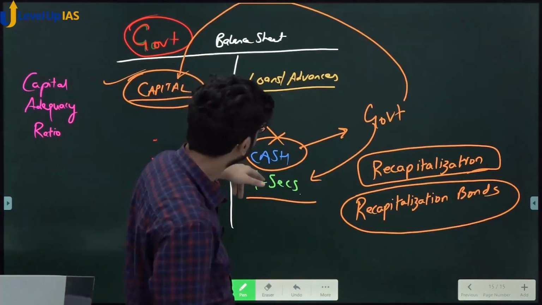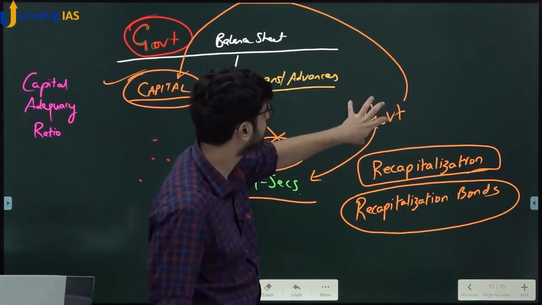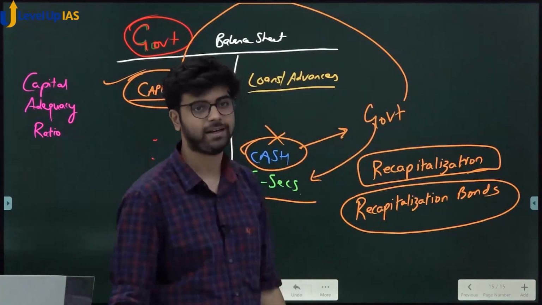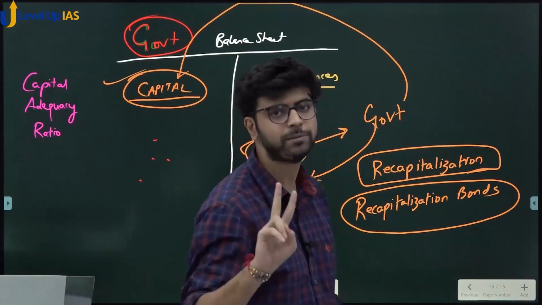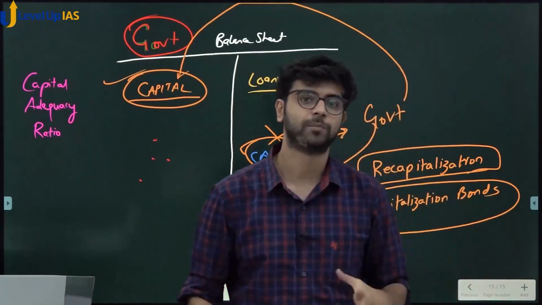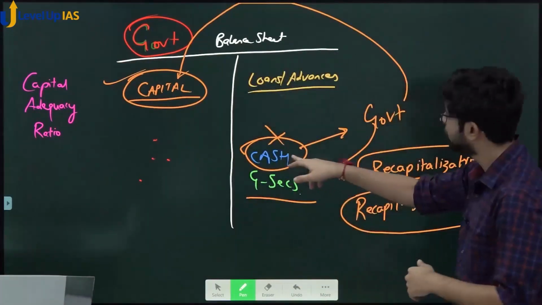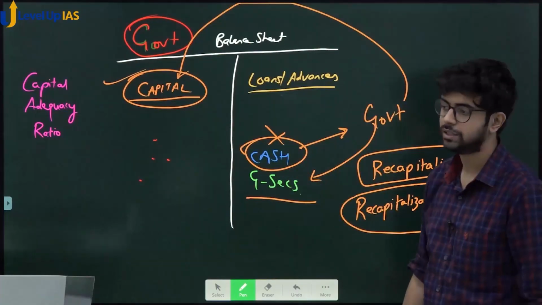But here what it is doing, it is taking its cash, giving securities, and that cash now is with the government, is going to capital. Recapitalization bonds. 2 times in the recent past 5 years, government has resorted to issue of recapitalization bonds. It is nothing but conversion of cash into capital. Yes or no? Via government, because government is the owner. Right?